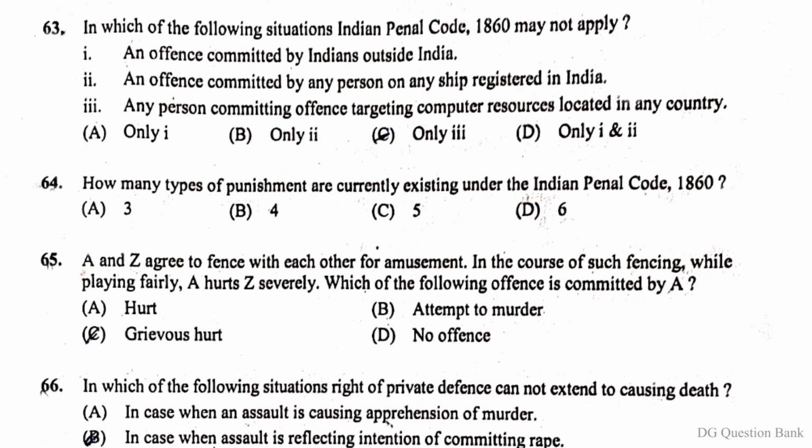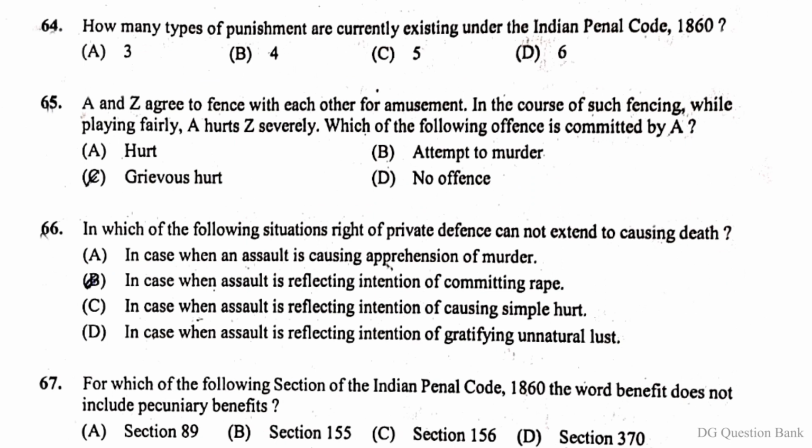Second, an offence committed by any person on any ship registered in India. Third, any person committing offence targeting computer resources located in any country. The right answer is option C, only third. Question number 64. How many types of punishment are currently existing under the Indian Penal Code 1860? The right answer is option C, 5.